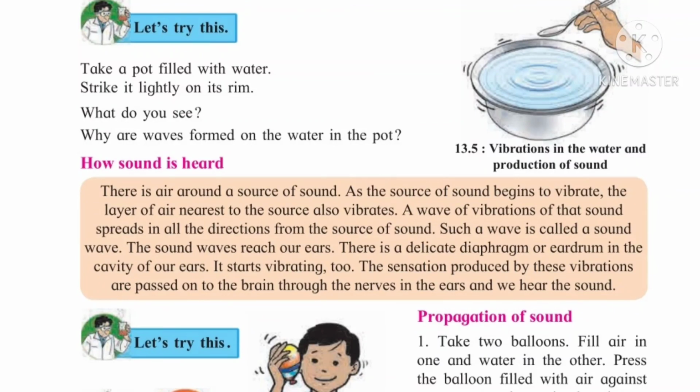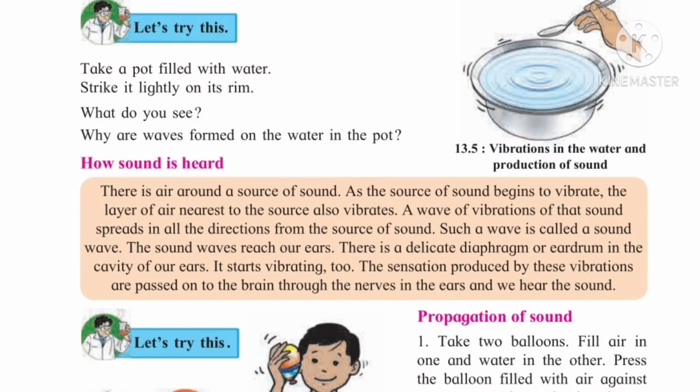Here, when we strike the pot full of water, waves are seen in the water. Observe the picture also carefully. We observe some waves. These are the vibrations that pass into the water.